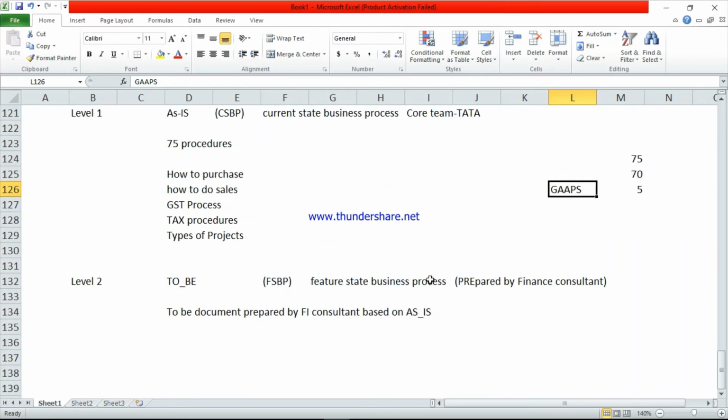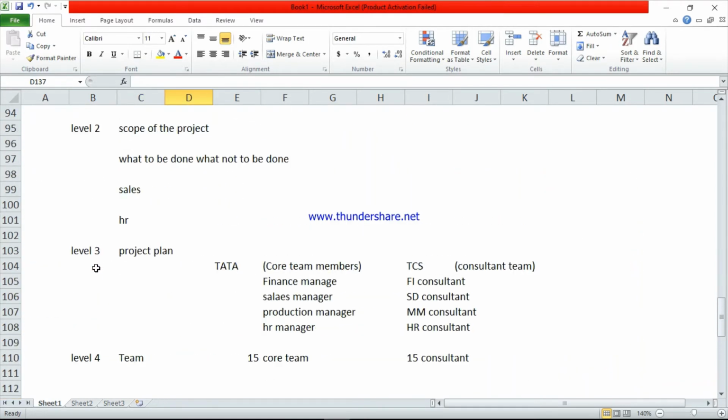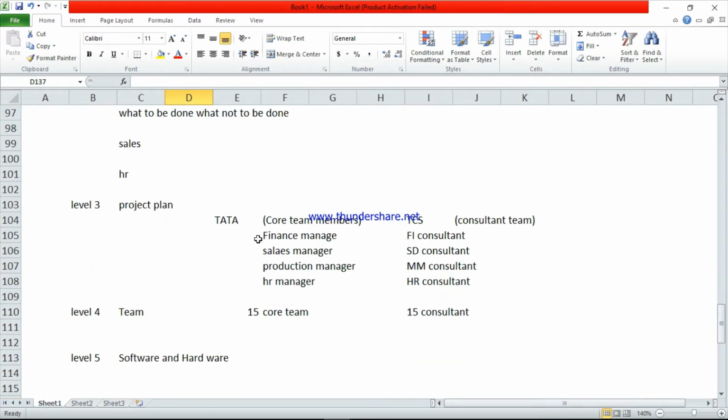So now this functional team will give these gaps to the technical department. Technical department are called ABAPers. See here, core team members will work for the Tata. The consultant team works for the TCS.